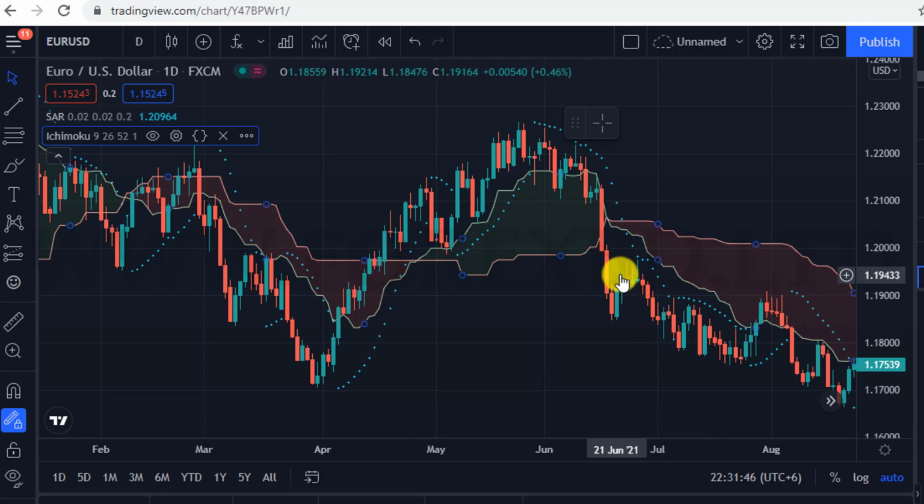However, we will use these two indicators for a good signal. So when the market is below the Parabolic SAR and also below the Kumo cloud, you can safely take a sell order, and when the market is above the Kumo cloud and Parabolic SAR, then you will take a buy order. That means you don't have to see anything else here by using this indicator. When you see the candle above the Kumo cloud and also the Parabolic SAR, then you can take a buy entry without any hesitation. In the same way, when the market is in the opposite position, that means Kumo cloud and Parabolic SAR are above the market, then you can take a sell order.